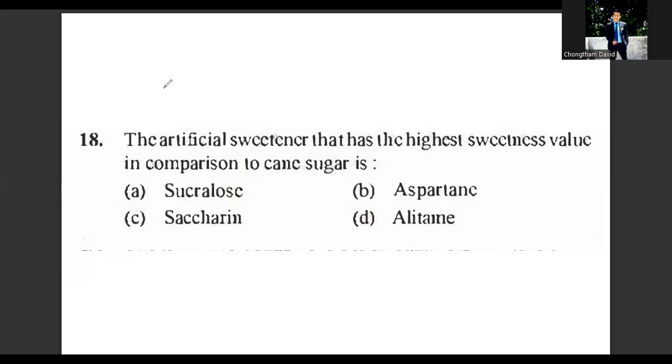The question is asking which sweetener has the highest value of sweetness. It will be alitame. Sucralose also has some degree of sweetness, but the highest sweetness value will be alitame. In comparison to naturally known sugar, it could be 2000 times as sweet as cane sugar. So question number 18 will be option D.